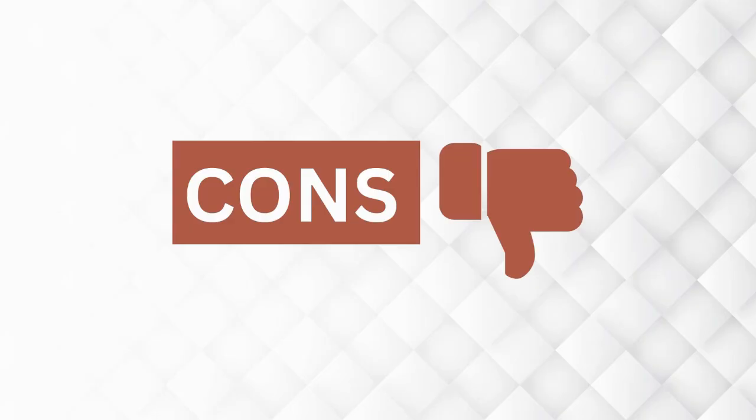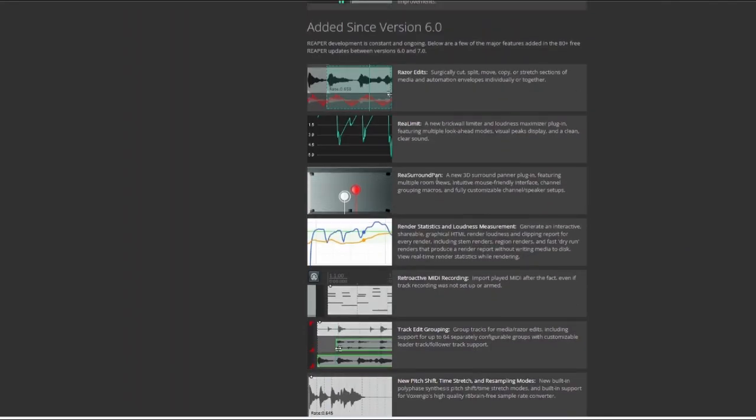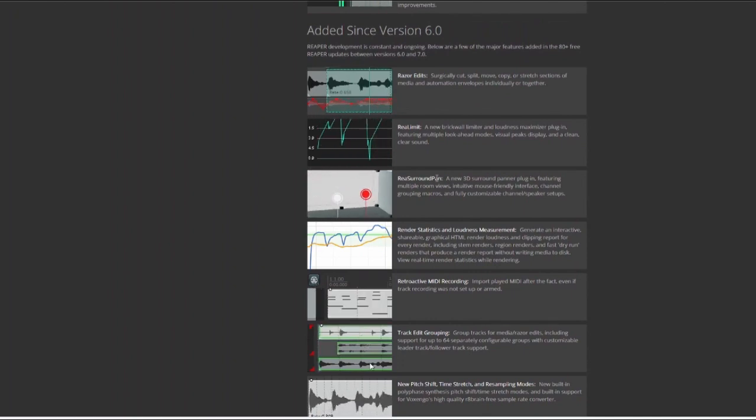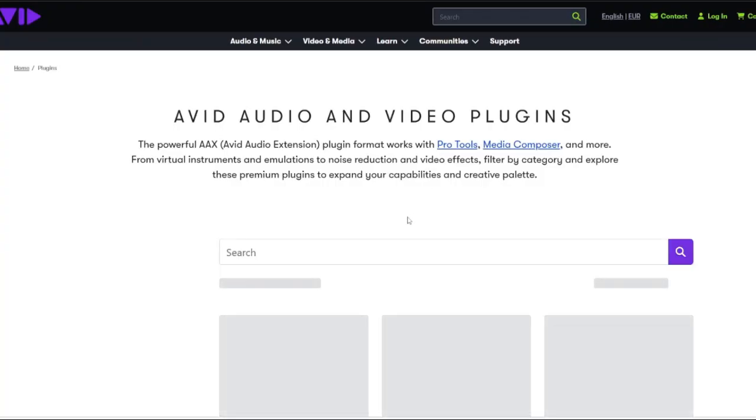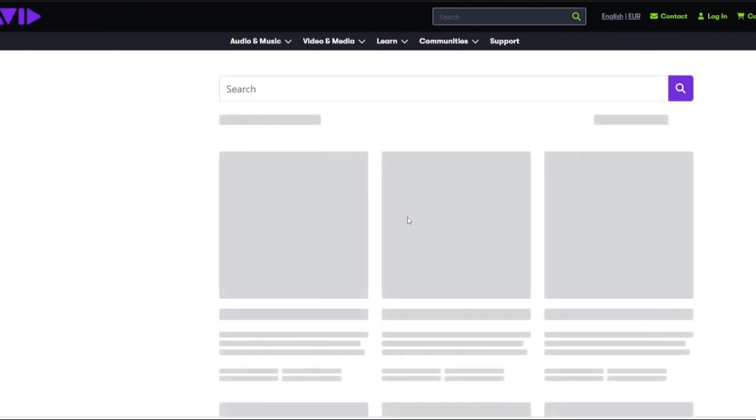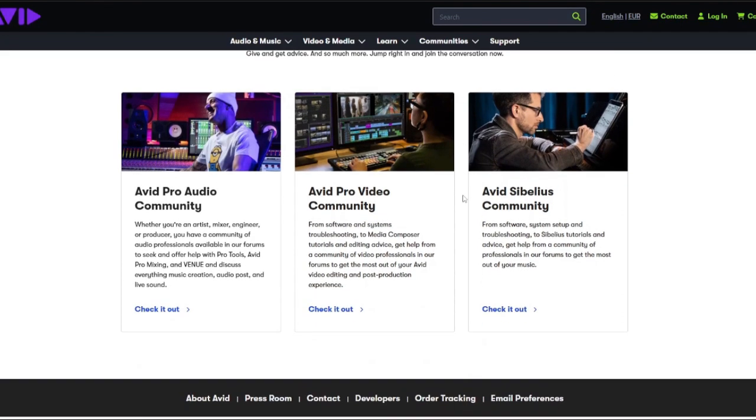And the cons? For Reaper, it has a steep learning curve at the beginning, and there are fewer built-in instruments and bundled plugins. How about the cons of Pro Tools? The expensive tiers might be a factor, and the ongoing subscriptions. It has higher hardware demands, and is also not as customizable as Reaper.